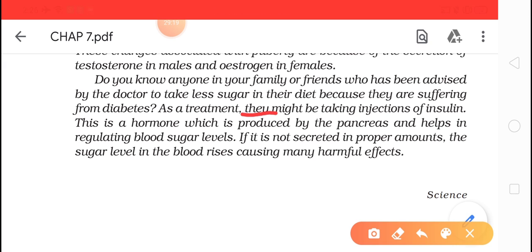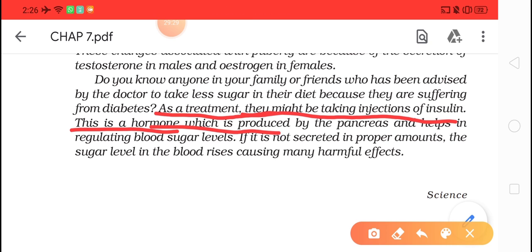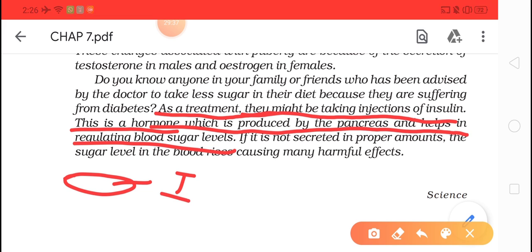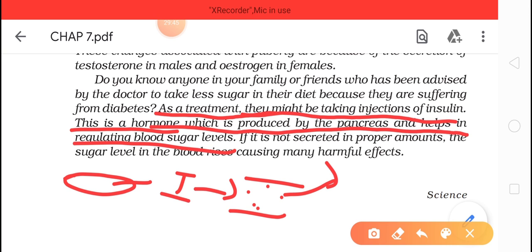As a treatment they might be taking injections of insulin. This is a hormone produced by the pancreas that helps in regulating blood sugar. So your pancreas releases insulin, and this insulin helps in the uptake of glucose by the target cells.